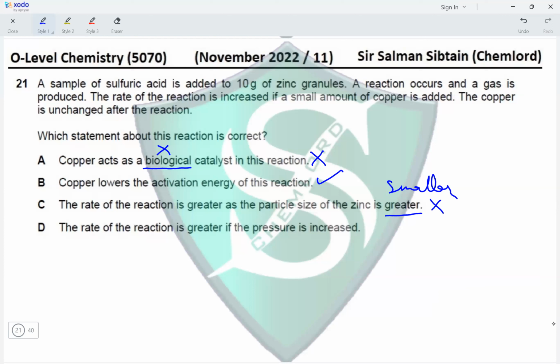Next, the rate of reaction is greater if the pressure is increased. Pressure has no effect on the rate of reaction. Pressure has an effect on the equilibrium position of a reversible reaction, but not on the rate of reaction. So here, option B is the correct option for this question.